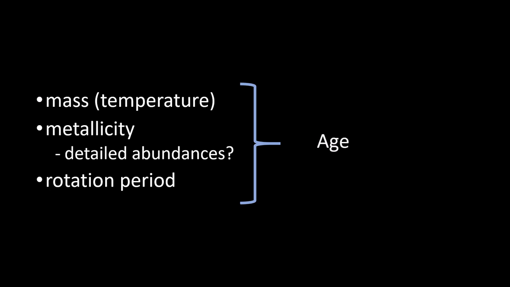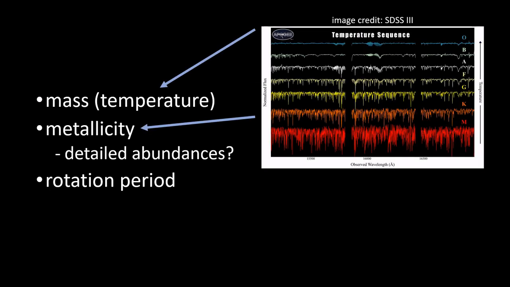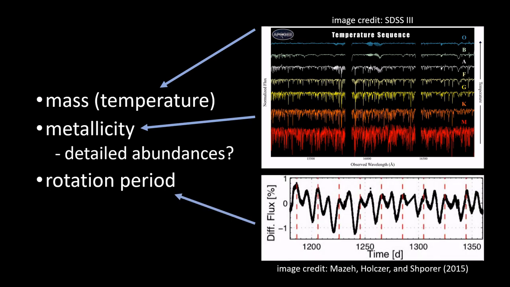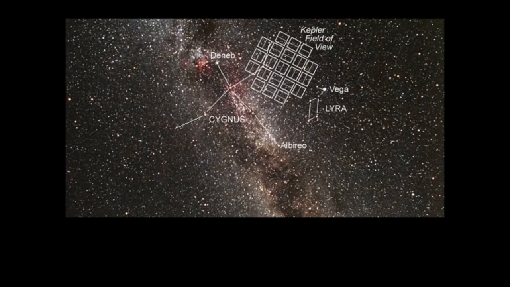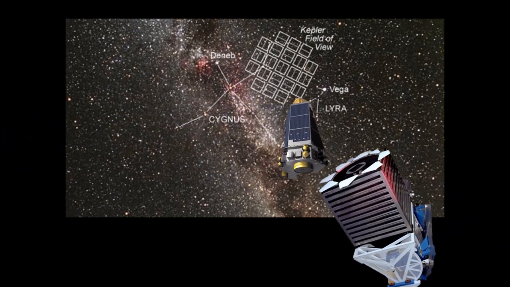Temperature and composition can be determined from spectroscopy, and we can obtain rotation periods from photometric light curves. Spectra and light curves are natural byproducts of large sky surveys, so there are plenty of data ripe for use in gyrochronology. We studied a set of 900 mostly main sequence stars near the galactic plane. They were observed by both the Kepler Space Telescope and the APOGEE Spectroscopic Survey.